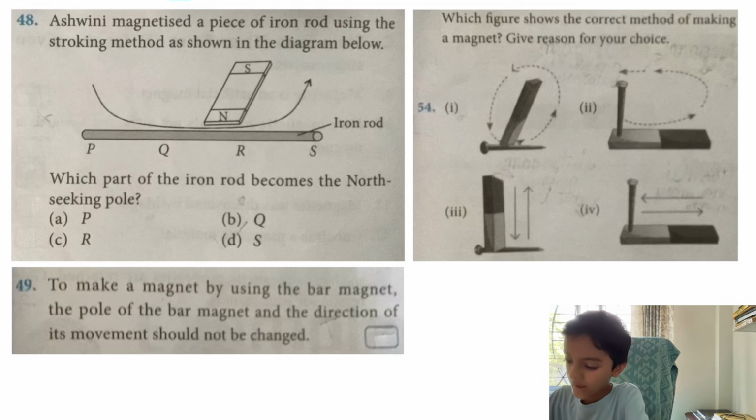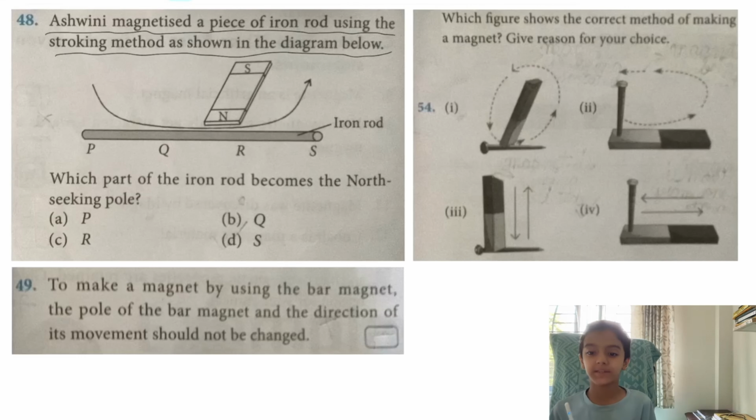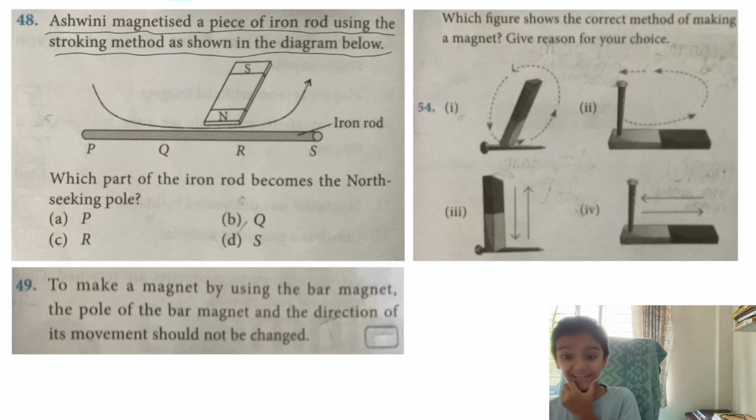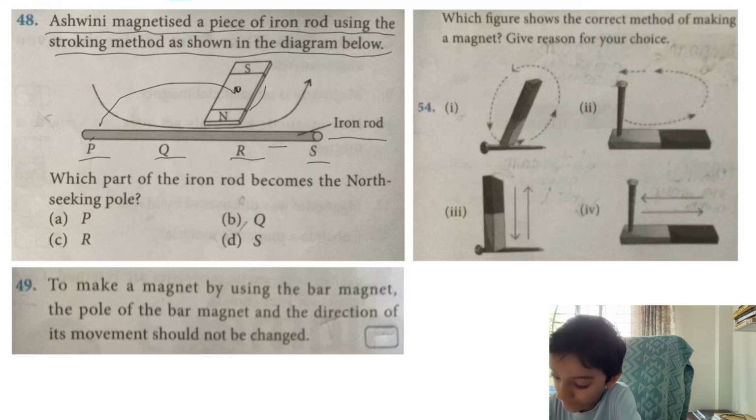Next question. Ashwini magnetized a piece of iron rod using the stroking method as shown in the diagram below. Stroking method is also known as single touch method, and that is the method of making your own magnet, which I teach you. Look, here this is the iron rod and these are the points labeled on the iron rod, P, Q, R and S, and this is the magnet being stroked on the iron rod. Now look at the direction of the arrow very carefully. This magnet is not being placed at P. Look, it is coming from the air and first it is being placed at Q.